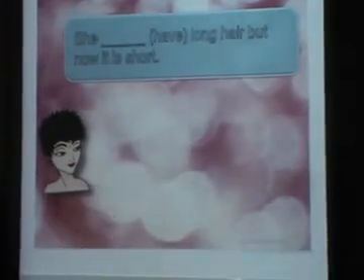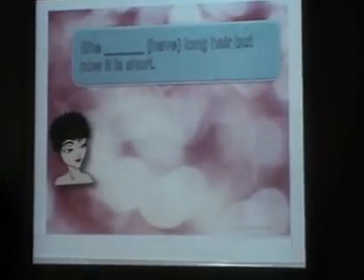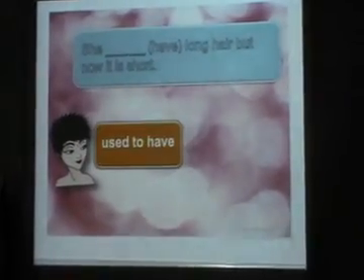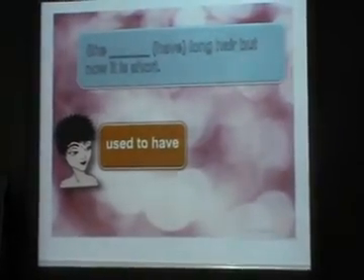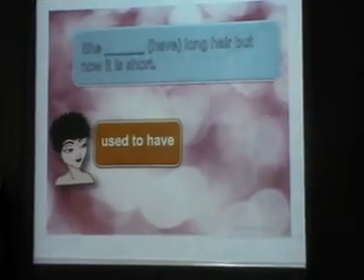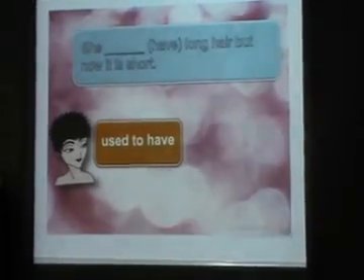I want you to think about the answer. Yes, it's right. It will be used to, and we will put have: used to have. So, she used to have long hair, but now it's short.